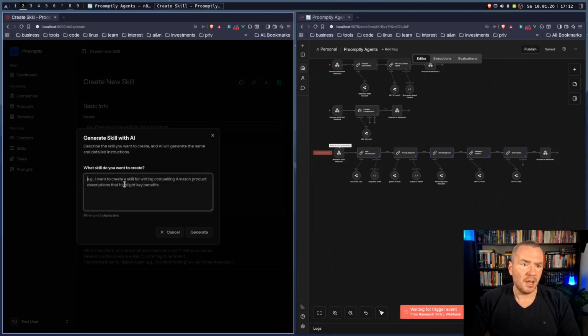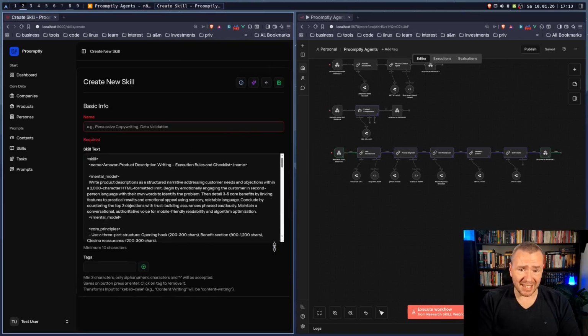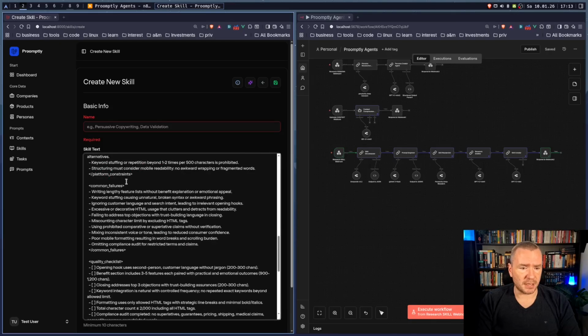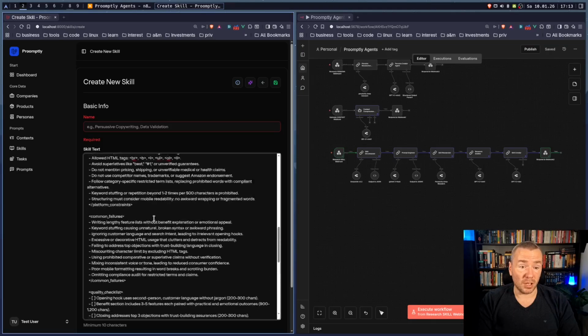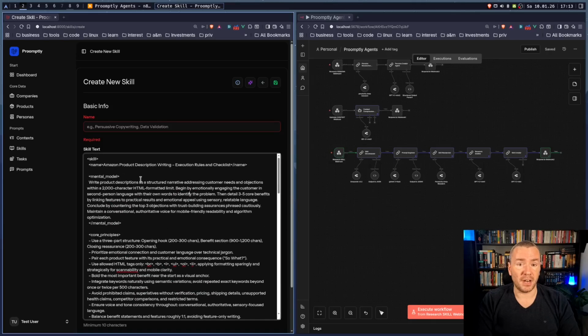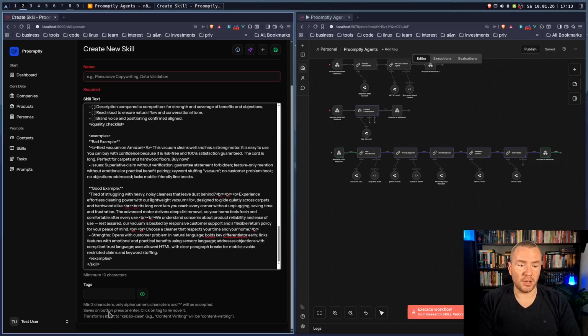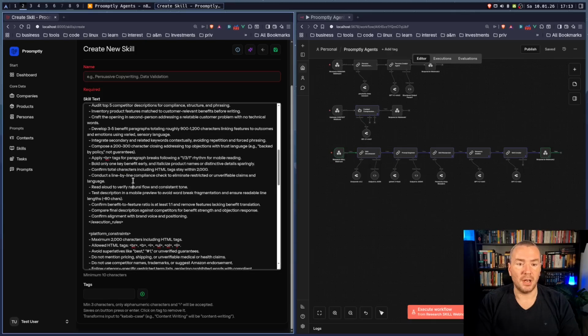We can type in actually anything because the information is pinned either way, so it will not do the research. When we press generate, boom, we get the information, the skill back. This is exactly the skill as we wanted it. We just have to put in the name. That's the skill. We have some good examples, some bad examples, some quality checklist, and so on. So we have a very detailed skill about how to write Amazon product descriptions. Just add a name to the database if we want to, some tags, save it, and then our skill is done. We can also change it because this is just an edit field.